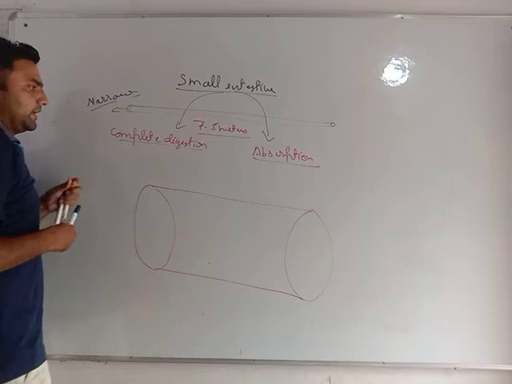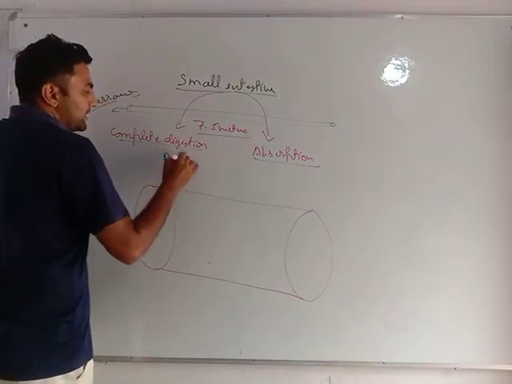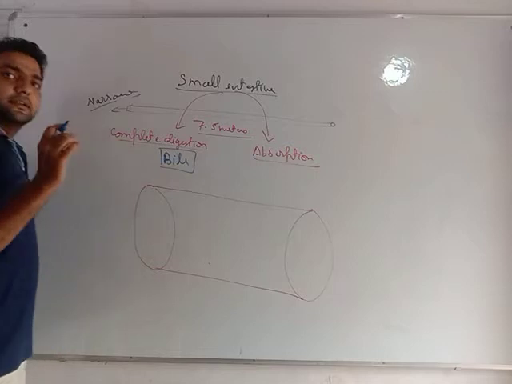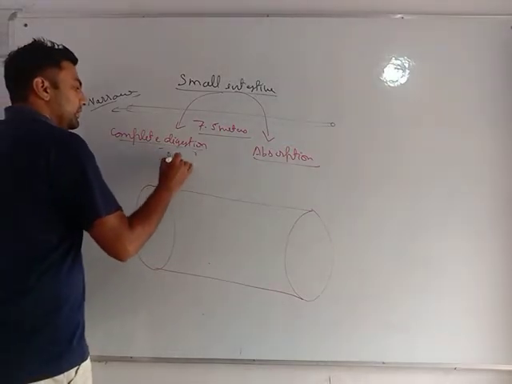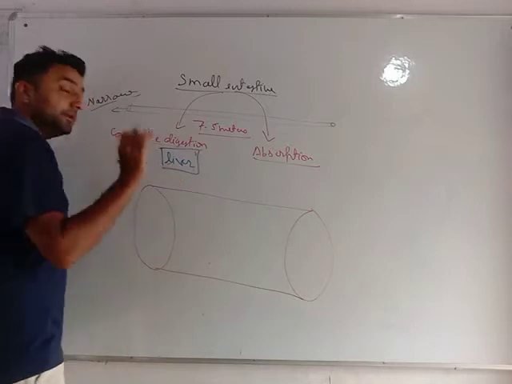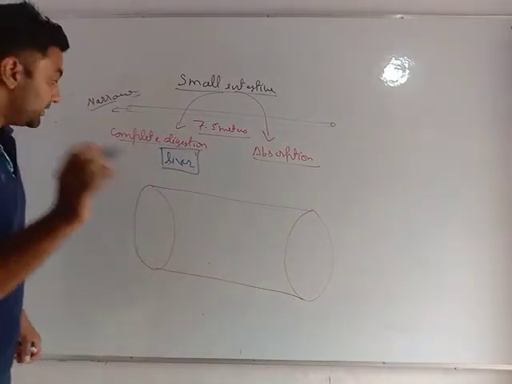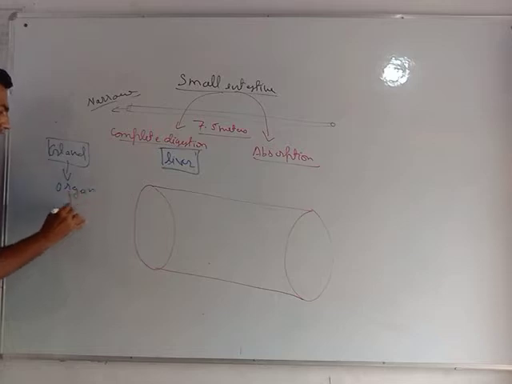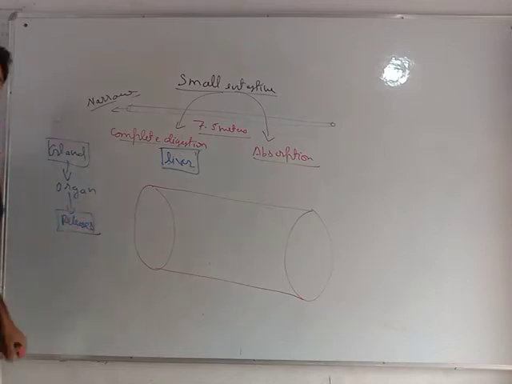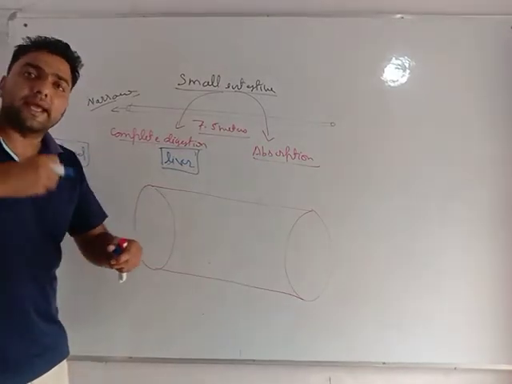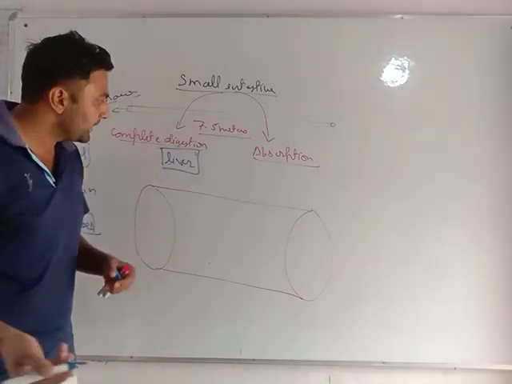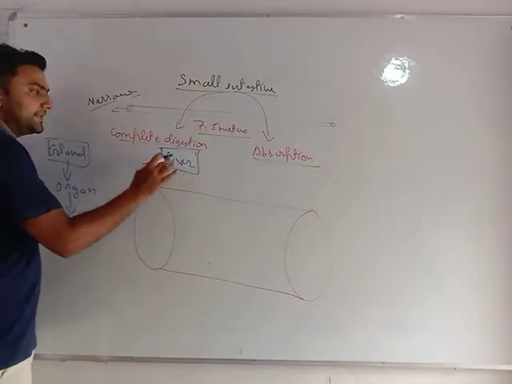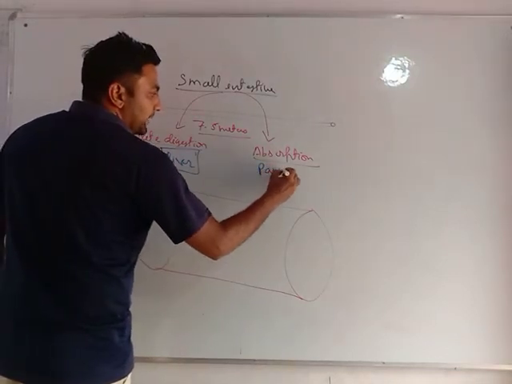Now, in our body there is a gland called the liver. Very important. What is a gland? My dear students, you just need to learn this. A gland is a special organ, and a gland releases chemicals. These chemicals help in the metabolism of our body. So the liver is an organ, it is a gland. Pancreas.